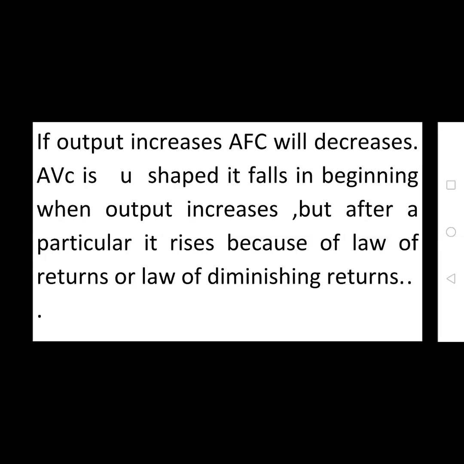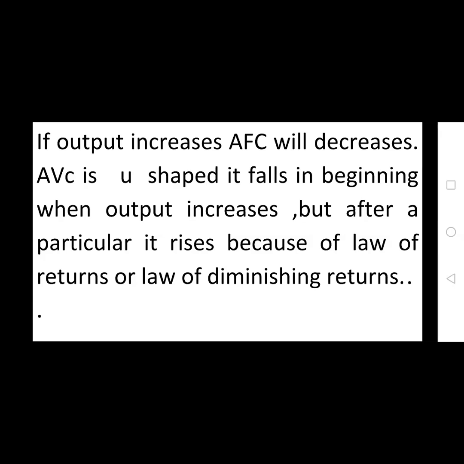But if you increase the quantity of output, automatically the machine cost decreases per unit. I already told you in the last class, if you purchase a machine for 1 lakh rupees and produce 1 lakh units, the machine cost per unit is 1 rupee. If you produce 2 lakh units with this machine, the cost per unit is only 50 paise. And if you produce only 50 units, the machine cost is 2 rupees. That means by increasing the quantity of output, the machine cost per unit decreases. So if output increases, average fixed cost decreases.